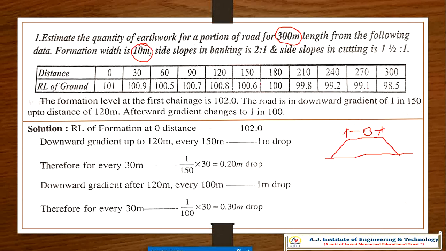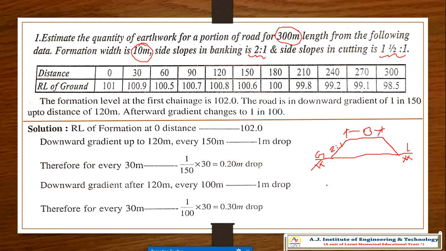Side slopes in banking is 2:1, and side slopes in cutting is 1.5:1. If this is the ground level, and the section is above it, this is banking, so the side slope in banking is 2:1.